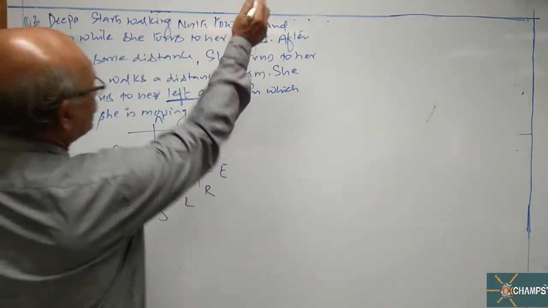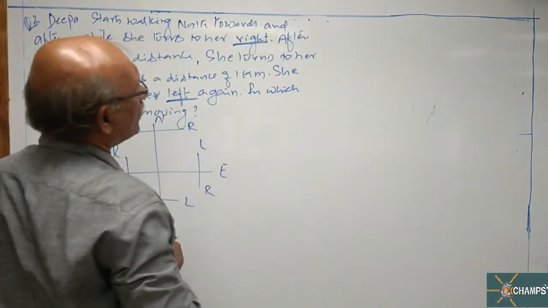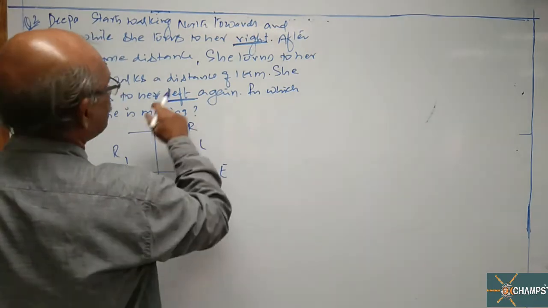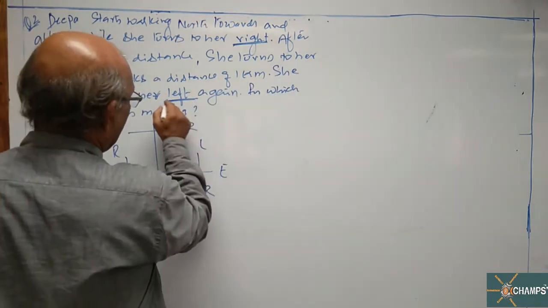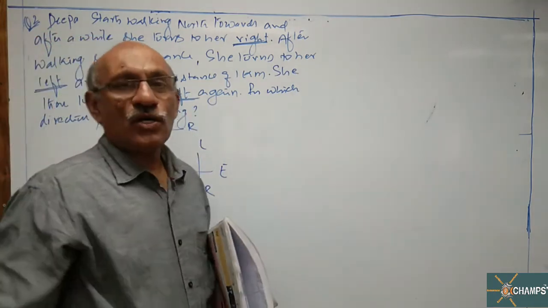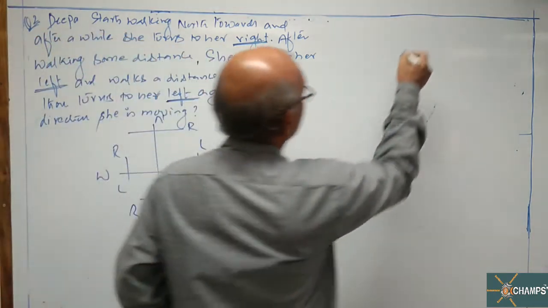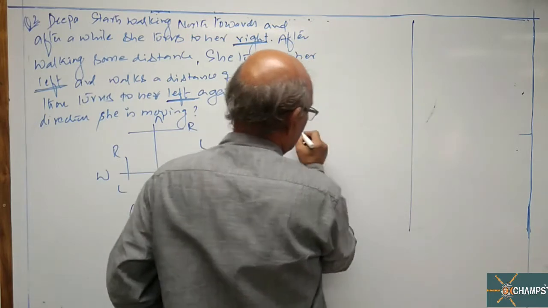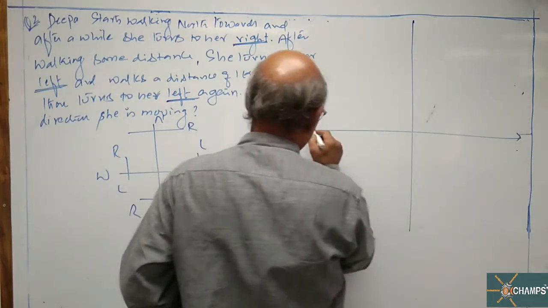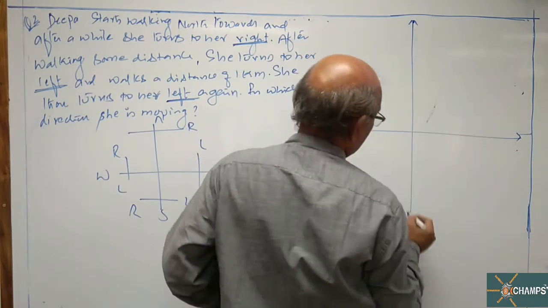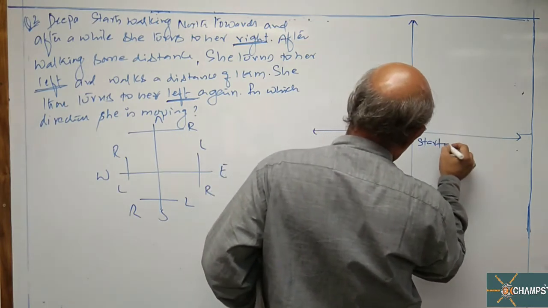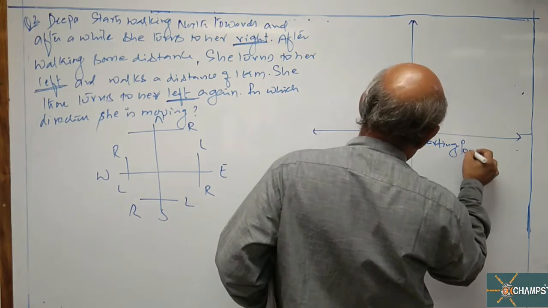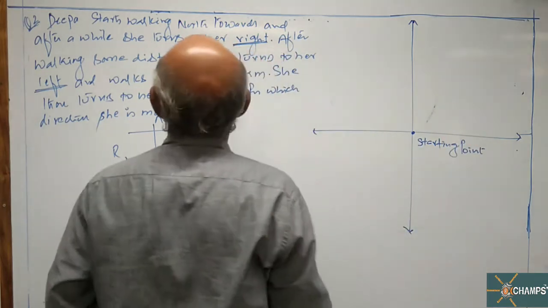First, after reading the question, underline how many turns there are. First one is a right turn, then a left turn, and again a left turn. In total there are 3 turns. This is the starting point.